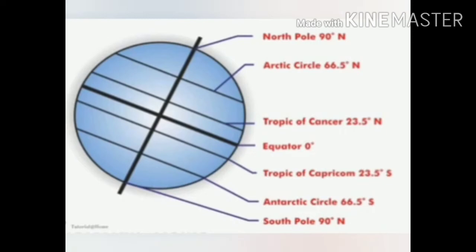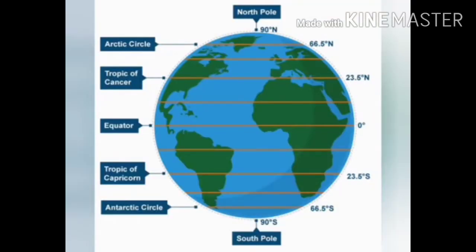Latitudes are separated by a distance of 1 degree from each other. The north pole is written as 90 degrees north and the south pole is written as 90 degree south. Other than the equator, there are 180 latitudes drawn on the surface of earth. Throughout the earth, how many latitudes are drawn? 180. Got it? 90 above and 90 below.